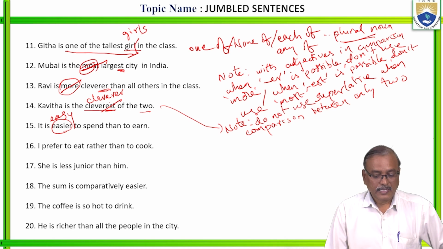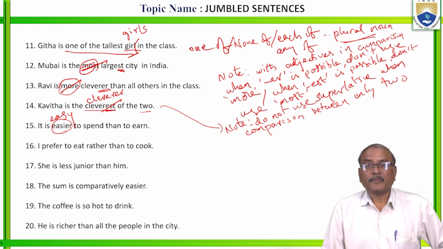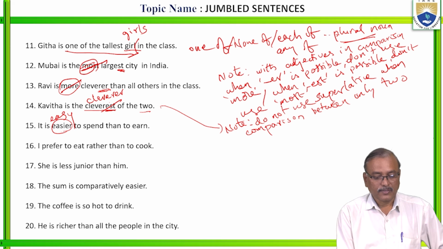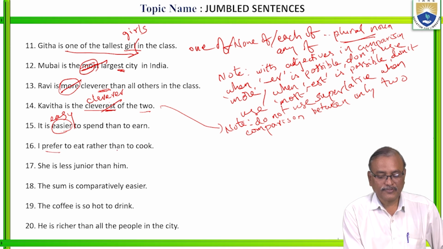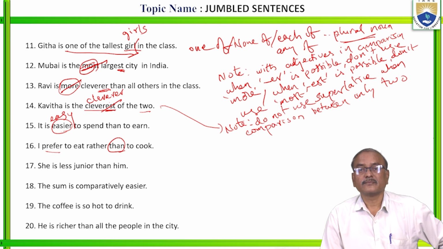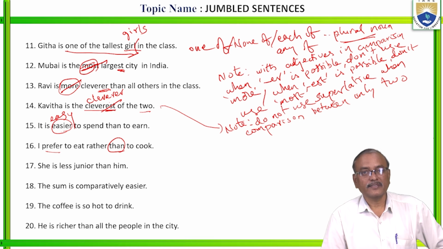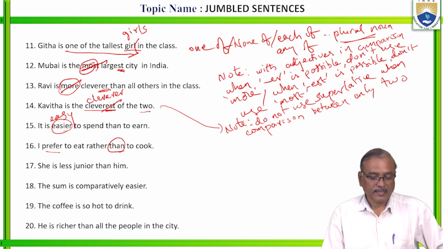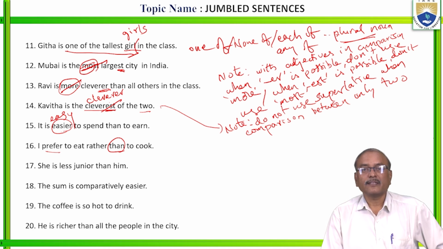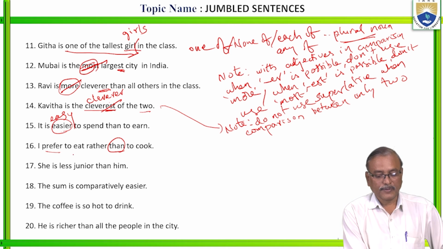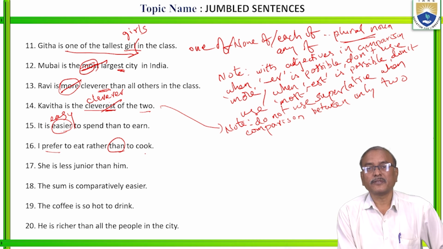Next. I prefer to eat rather than to cook. So, when there is prefer, no need of using than. Is it clear? When we use prefer, no need of using than. So simply, I prefer to eat to cook.